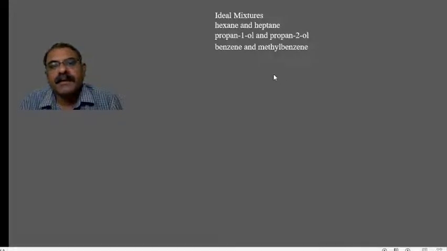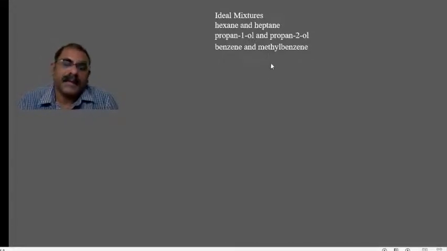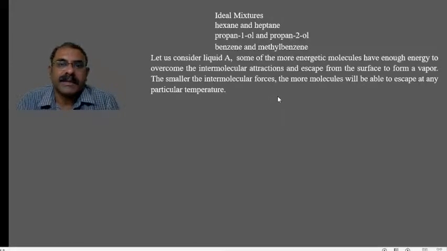You can observe here they are similar: hexane, heptane, benzene and methyl-substituted benzene. So it is confirmed that the solute as well as the solvent should be similar in their molecular structure and chemical structure, then only they can produce an ideal solution, right?